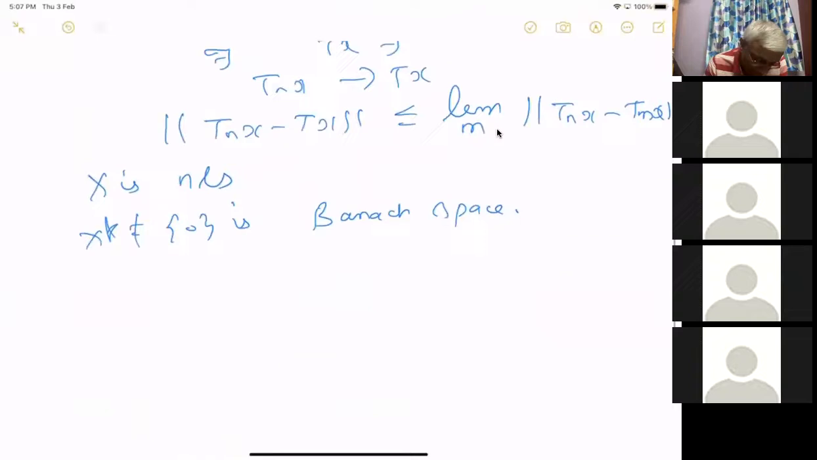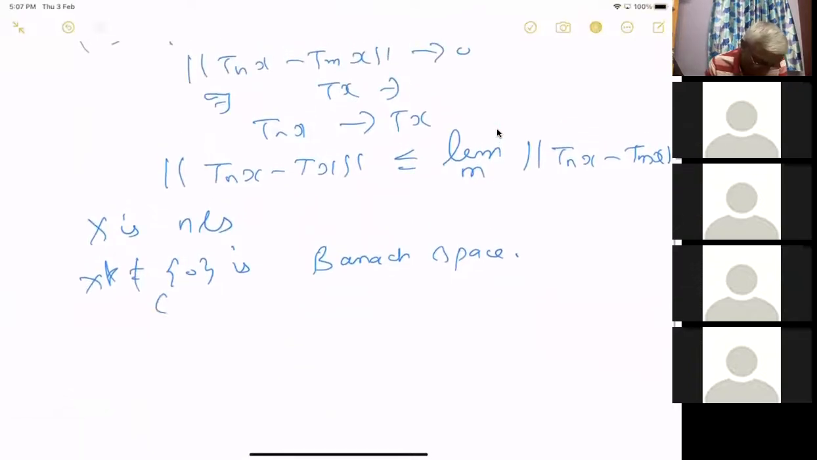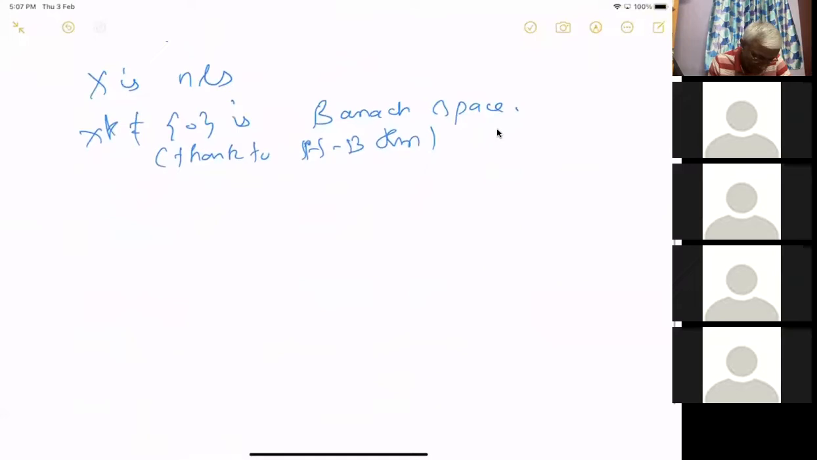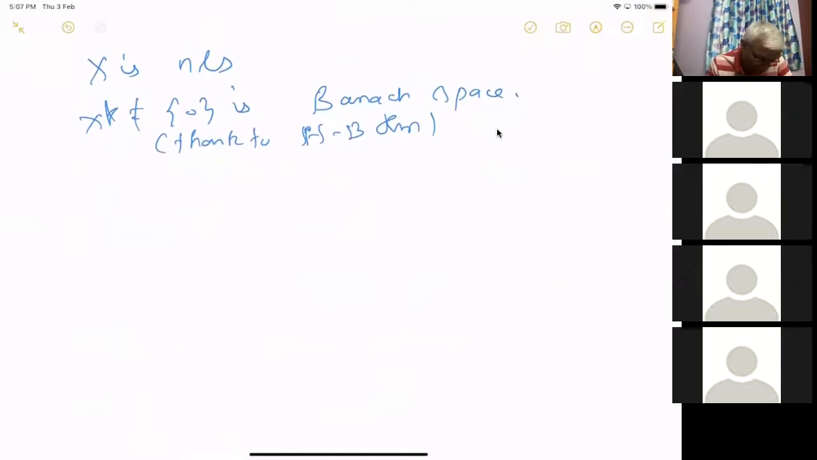This is not equal to 0 thanks to Hahn-Banach theorem. Now we want to see some consequences of Hahn-Banach theorem. The first one is the following corollary.